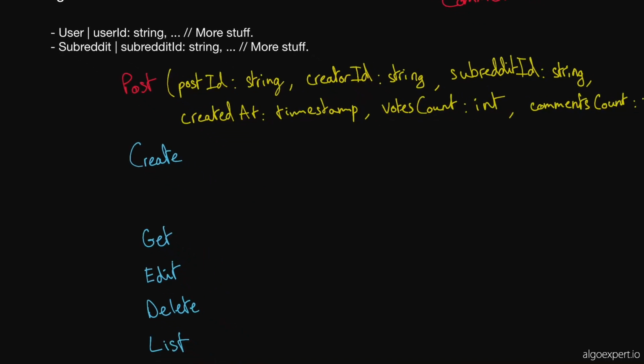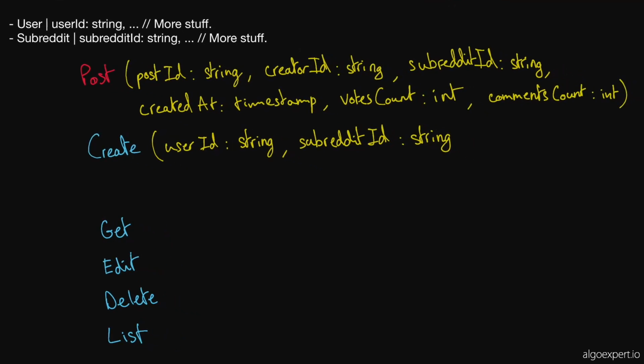Okay, so here's going to be user ID, string, and again, this user ID becomes the creator ID on the post entity, and then we can take in a subreddit ID, and this is just the subreddit ID. Okay. And this is very easily accessible on the client side, because we probably just have them at all points in time. If we're in the subreddit, we have the subreddit ID, and we always have the user ID.